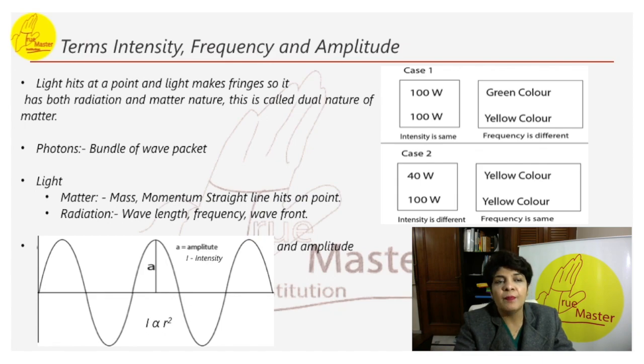Photons are bundles of wave packets. Like if you have all the particles inside and you make a bundle, it becomes the photon. So a photon is a bundle of wave packets.